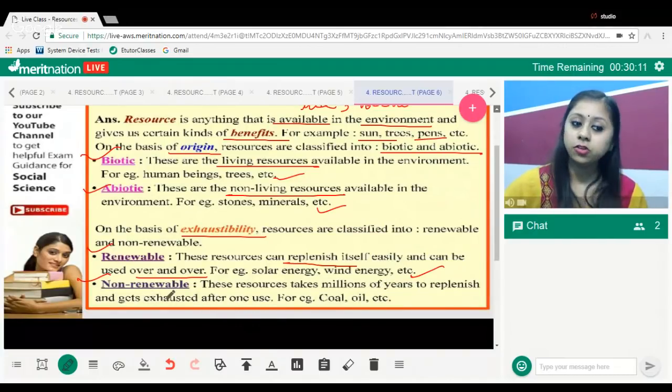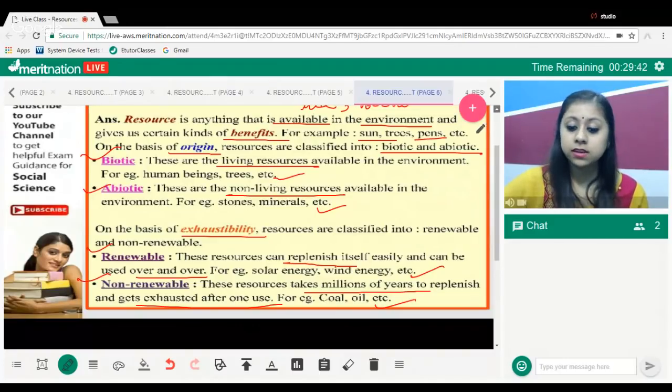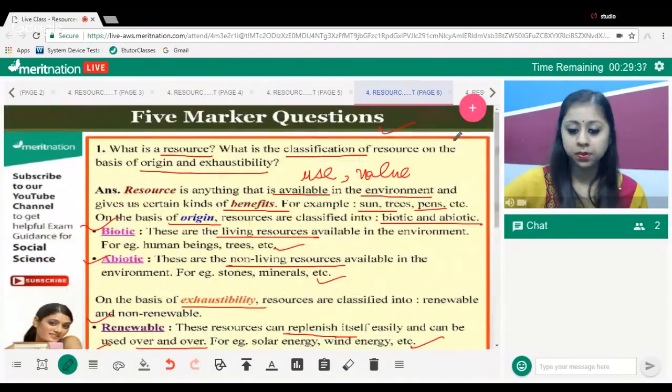The second classification of exhaustibility of resources is non-renewable. Non-renewable resources take millions of years to replenish and get exhausted after one use. For example, coal and oil. It takes millions of years to regenerate them and they just get exhausted after one use. Clear, all of you? Tidal energy will be an example of a renewable resource.